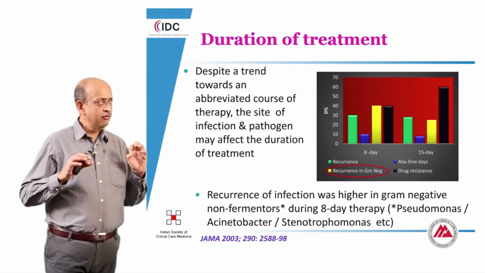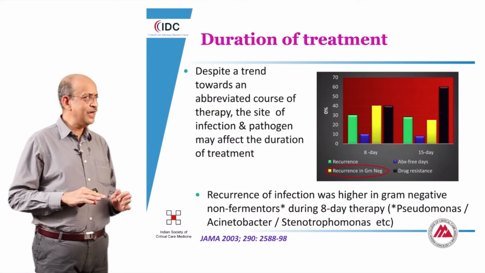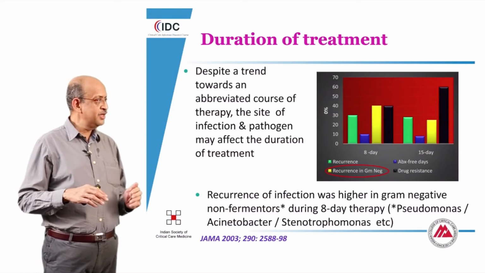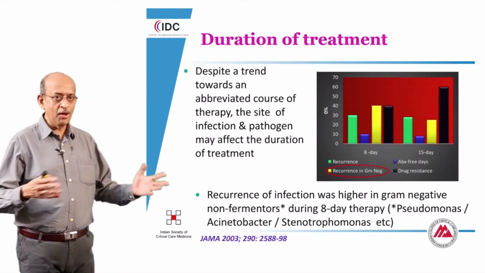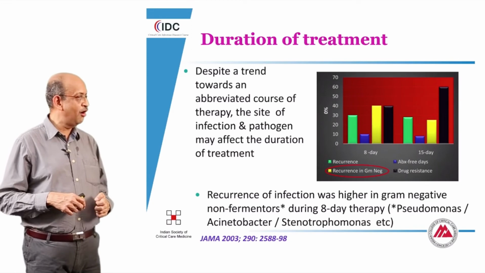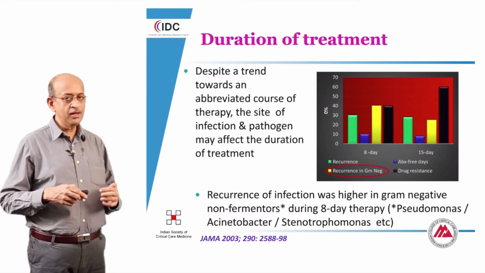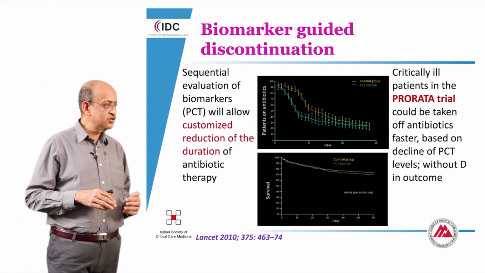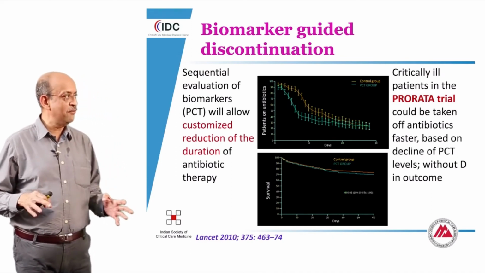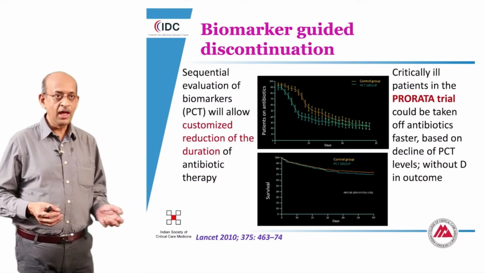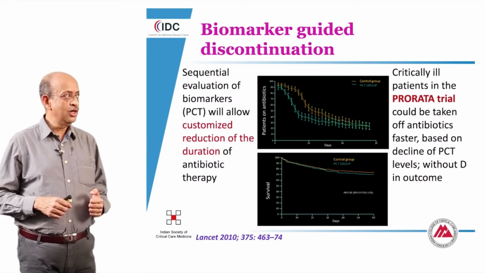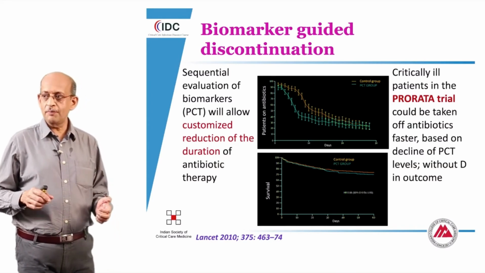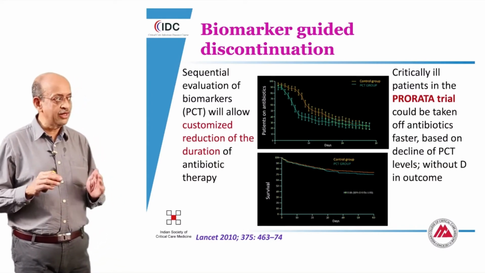So this kind of limitation of the duration of therapy seems to be logical, but it is completely based on the overall population. Individualization of the duration of therapy would be a little bit more logical. And for that, there is current evidence to suggest that the use of the standard biomarker procalcitonin has a definitive value. In the PRORATA trial that looked at intensive care patients, a sequential observation of the procalcitonin levels allowed